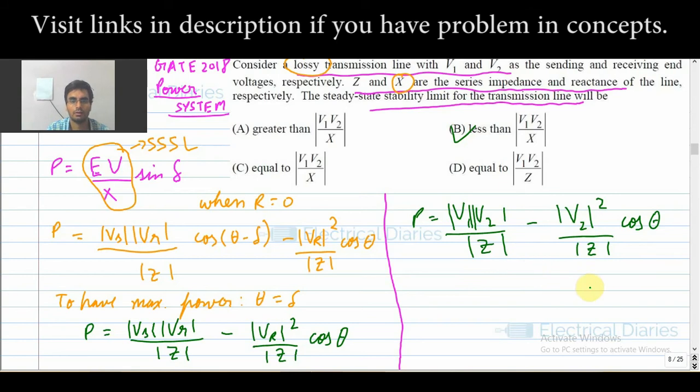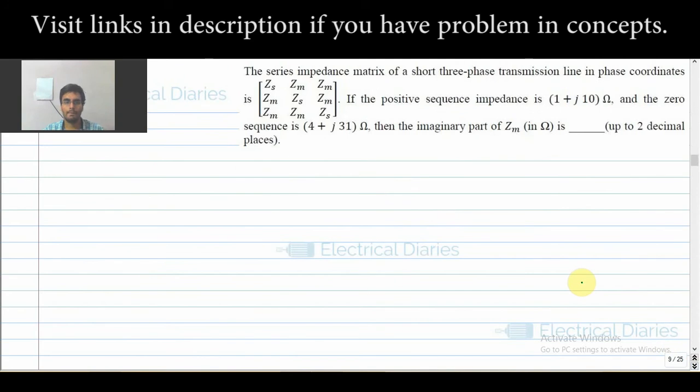So option B is correct. Always gauge the question, how it is given and why it is given, and then only proceed. Now let us move to the next question.